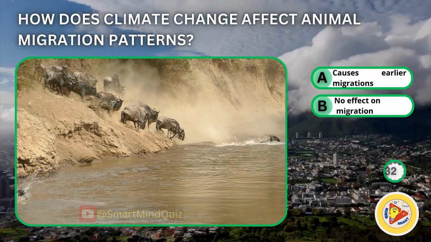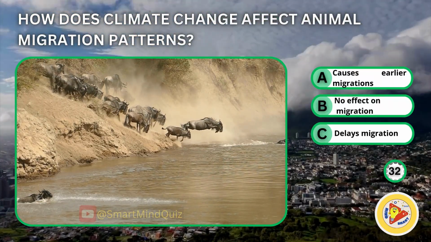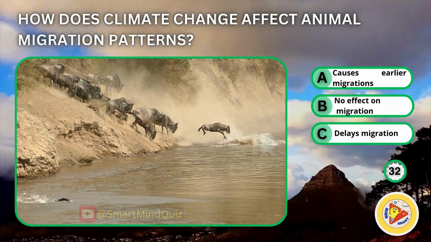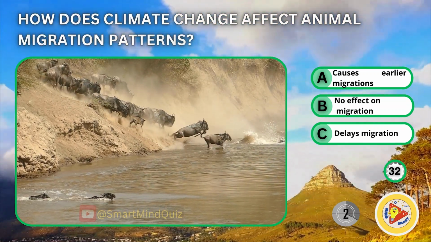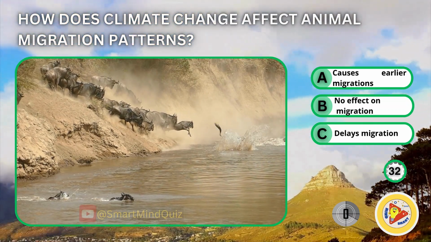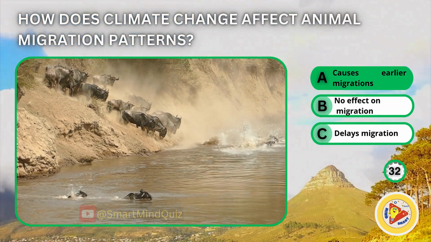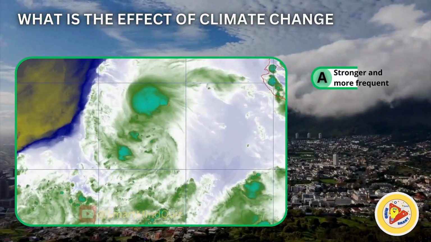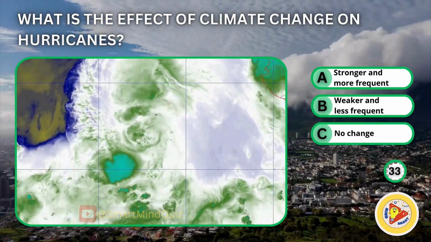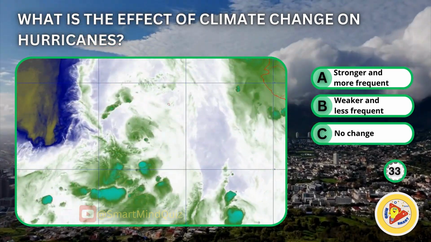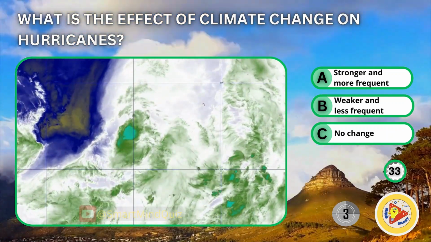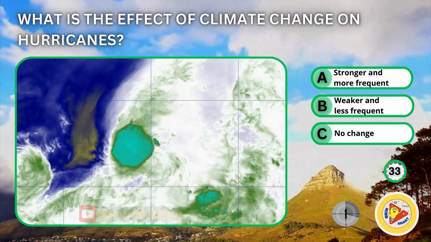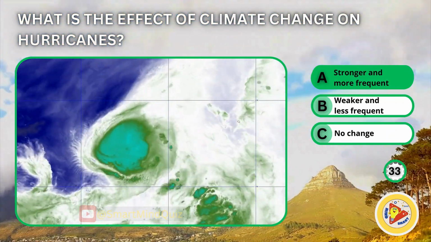How does climate change affect animal migration patterns? Causes earlier migrations, no effect on migration, delays migration. Causes earlier migrations. What is the effect of climate change on hurricanes? Stronger and more frequent, weaker and less frequent, no change. Stronger and more frequent.